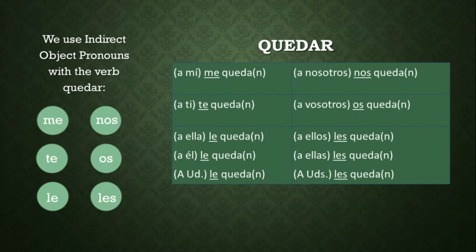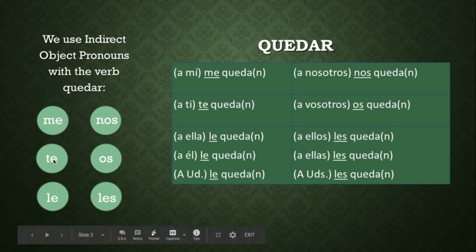Now, we use indirect object pronouns with the verb quedar. Let's review those. We have me, te, le, nos, os, and les. Those are the same pronouns we use with gustar and encantar. So you can see that they're used here. These pronouns tell who the item fits or doesn't fit.